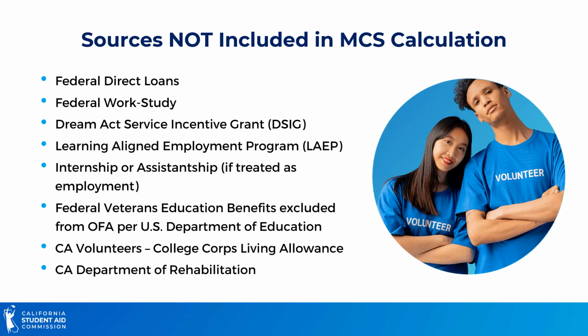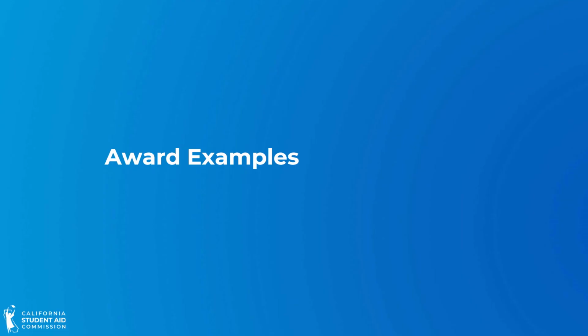The following sources should not be reported as they are not included in the MCS calculation: federal student loans, federal work study, the DREAM Act Service Incentive Grant, or DSIG, the Learning Aligned Employment Program, earnings from an internship or assistantship if treated as employment, federal Veterans Education benefits excluded from OFA, California Volunteers College Corps Living Allowance, and California Department of Rehabilitation funds. Next, we will go through some specific MCS award examples.